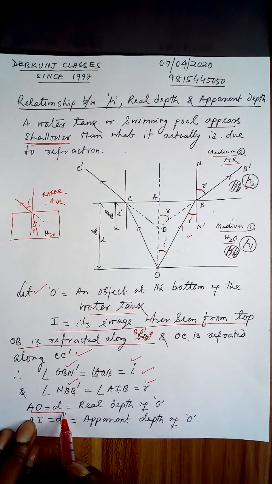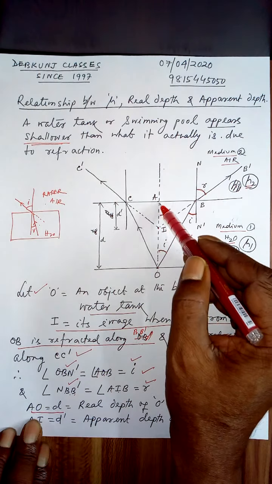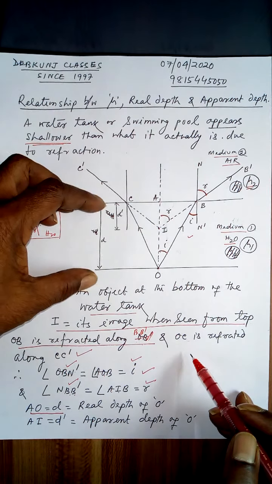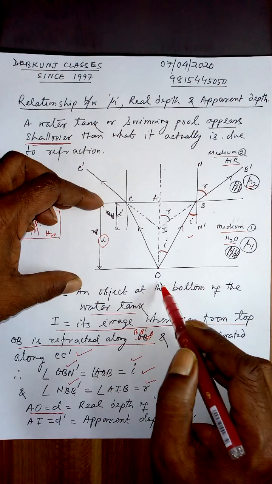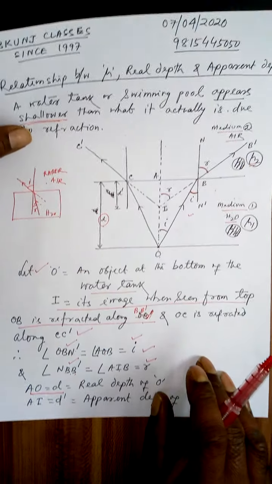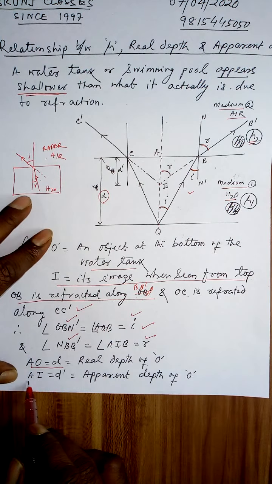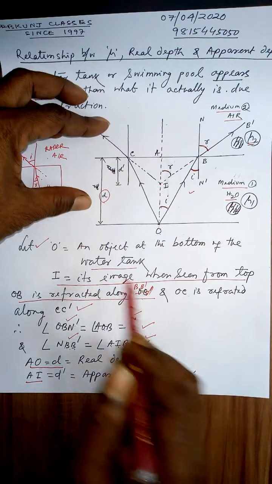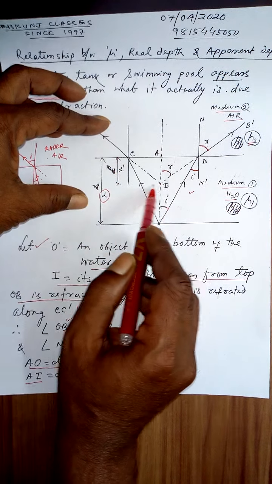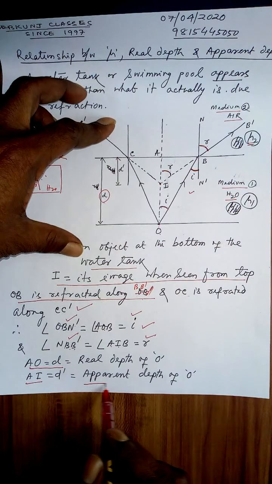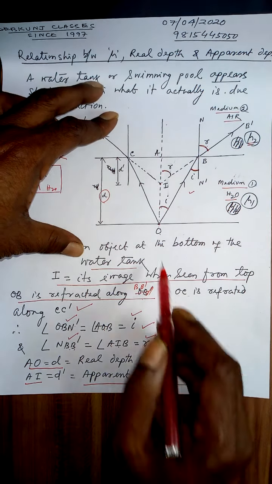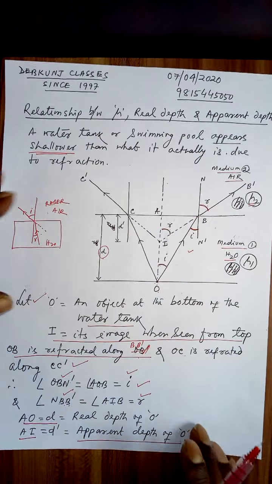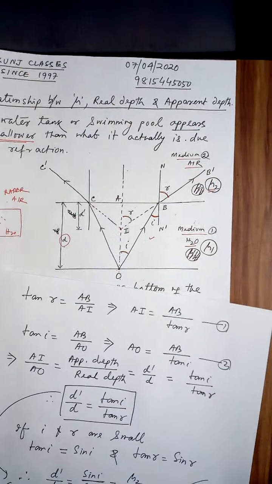From A to O, the distance AO, this much, is the real depth of the point O, and AI, from here to here, is d dash, the apparent depth of point O. O appears at I. Now look at the triangle.